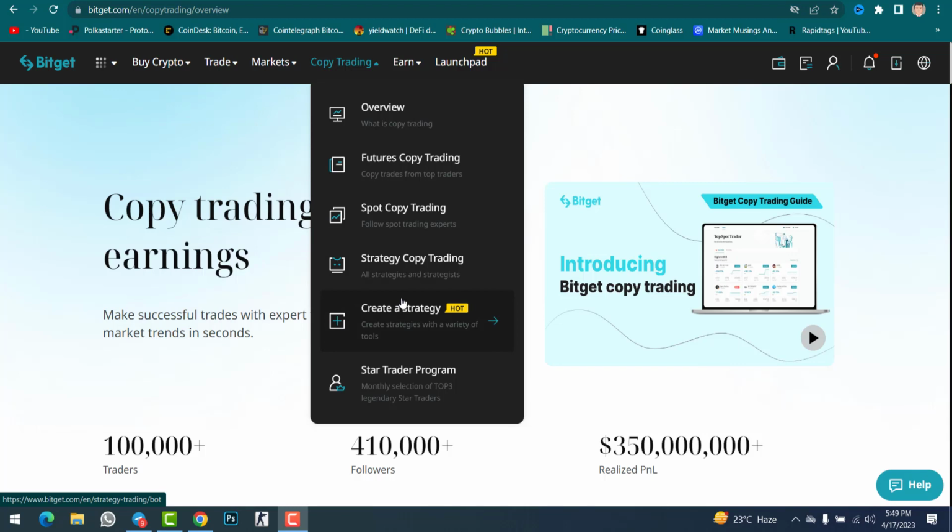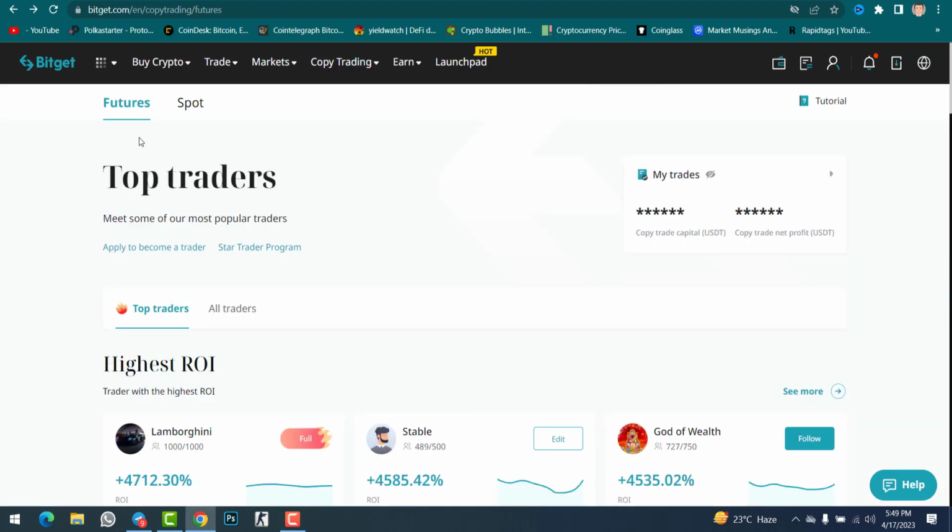So if you want to know more about copy trading, simply go with overview. It will give you more idea about copy trading: what is copy trading, how you can make money, how you can find the top traders. The whole thing you can find inside overview. So I will go with futures copy trading. Inside futures copy trading, you can find top traders. Although you can find spot copy trading also.